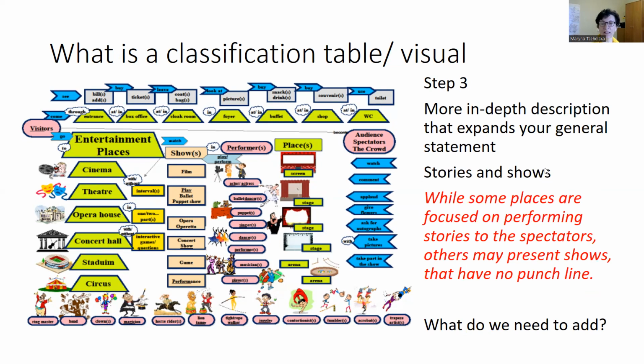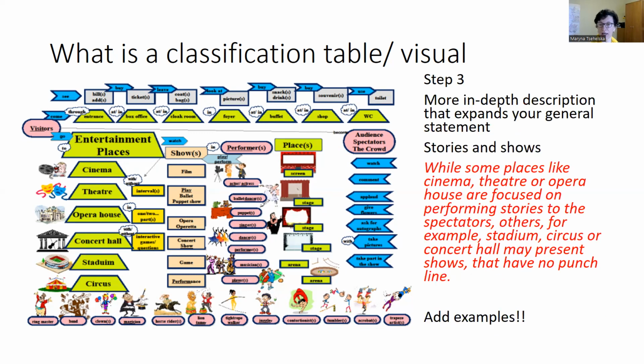So in step 3, we can give a more in-depth description. We may add that while some places are focused on performing stories to the spectators, others may present shows that have no punchline. Again, we may expand this part with examples.